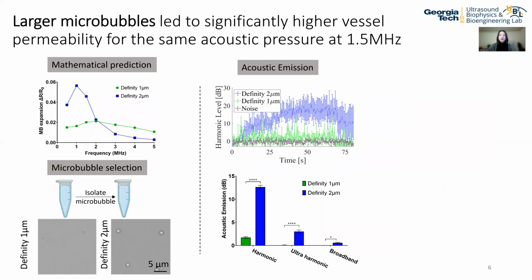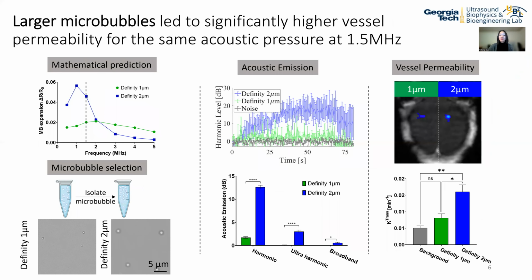Similarly, we also found that larger 2-micron Definity bubbles lead to higher Ktrans value and stronger acoustic emission as compared to smaller 1-micron Definity bubbles for the same acoustic setting. This data supports the past observation by Dr. Konofagou's lab.